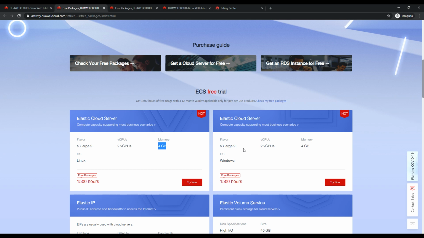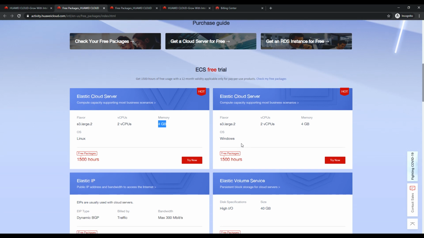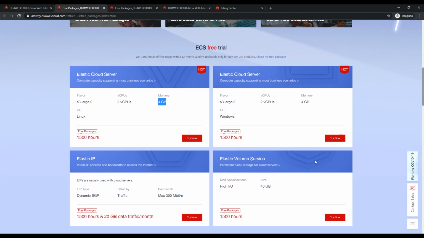So surely you should explore this, but one key caveat here, which I believe can be tricky: the volume size is only 40 GB. Again, it's for 1500 hours, or you can say 240 GB of volumes. One can be attached to, let's say, the Linux servers, which is okay, 20 GB for 1500 hours, that can be justified within that 40 GB quota. But if you are planning to utilize a Windows server, because the Windows operating system is near about 20 to 22 GB, remember, just try to play with one instance.